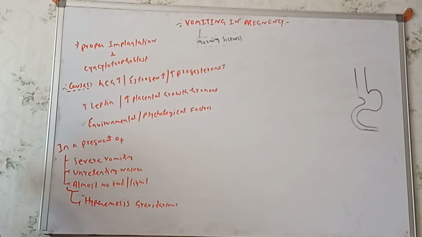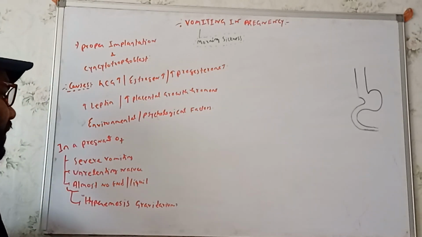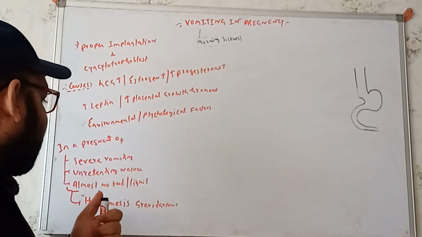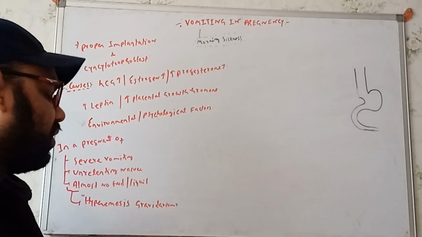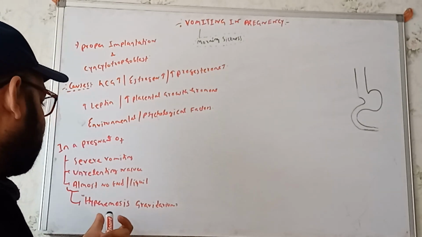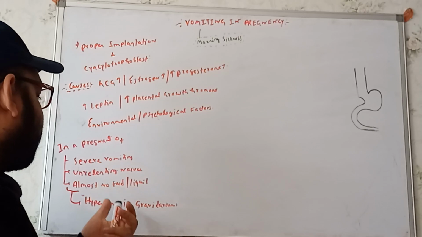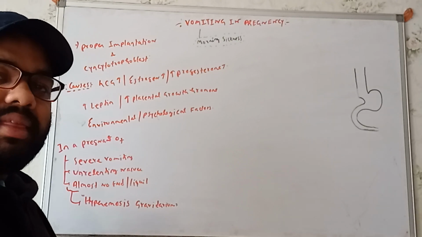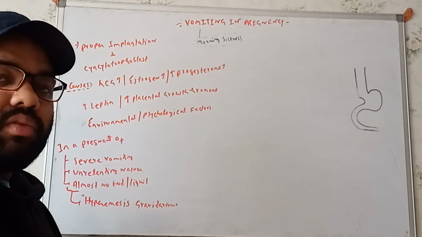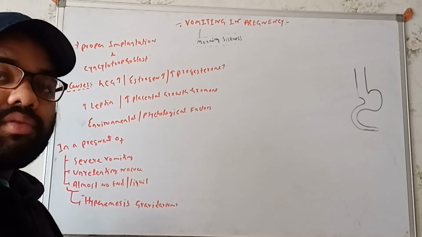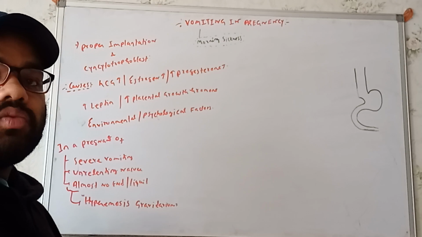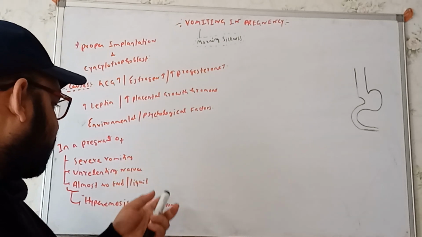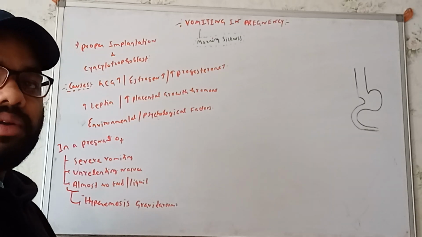So what did I say? The important thing is over here. In a pregnant woman, if you get to see severe vomiting, unrelenting nausea, and almost no food and liquids, these three combinations together are known as hyperemesis gravidarum. It is defined as a pregnant woman having severe vomiting, unrelenting nausea, and not intending to have any kind of food or liquid, right?